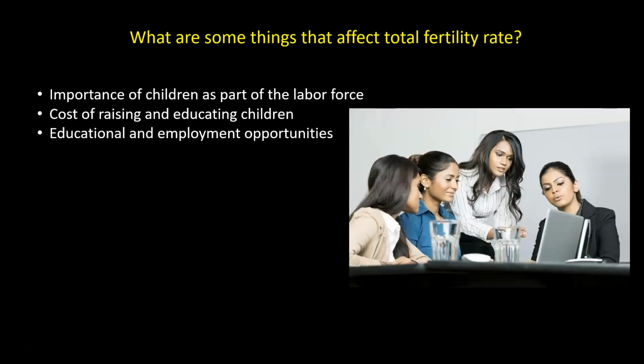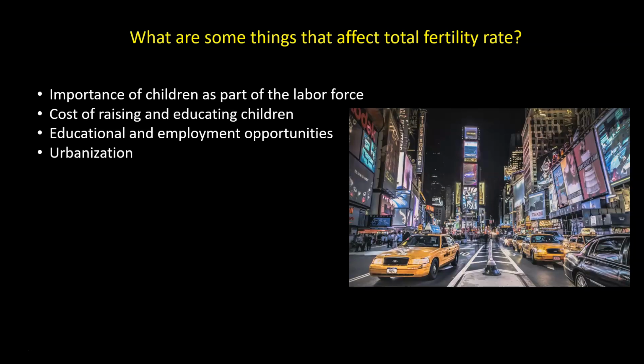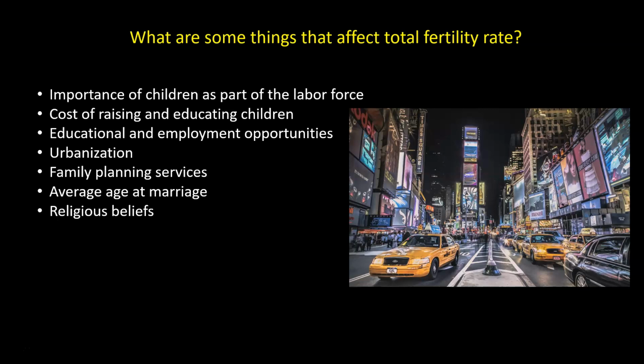Educational and employment opportunities also factor in. Total fertility rates tend to be low when women have access to education and employment outside the home. In less developed countries, a woman with no education typically has 2 more children than does a woman with a high school education. Urbanization also plays a role. People living in urban areas usually have access to family planning services and tend to have fewer children than those in rural areas. Finally, other factors that affect total fertility rates include family planning services, average age of marriage, and religious beliefs.